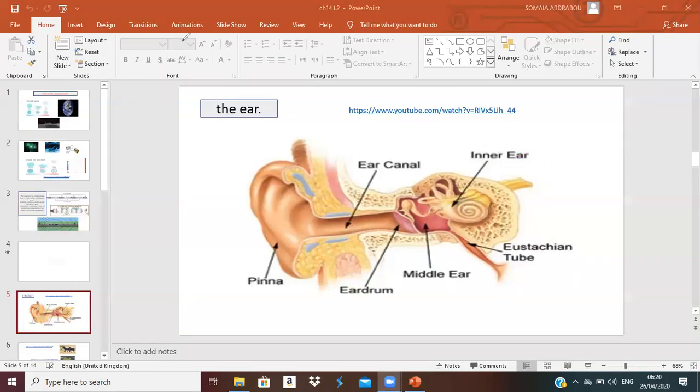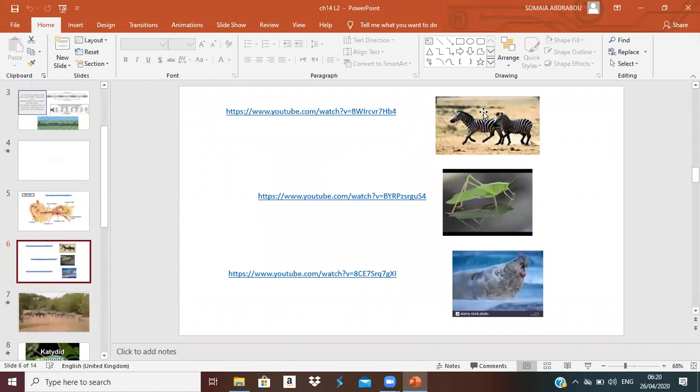Now let's move to the sounds of the animals. Okay, I have the sound of a zebra. A zebra makes sound by vibrating the vocal cords like us, and also the lips. Its lips make sound and the vocal cords make sound too. This one is an insect, the katydid or the cricket, making sound by rubbing its wings against each other.